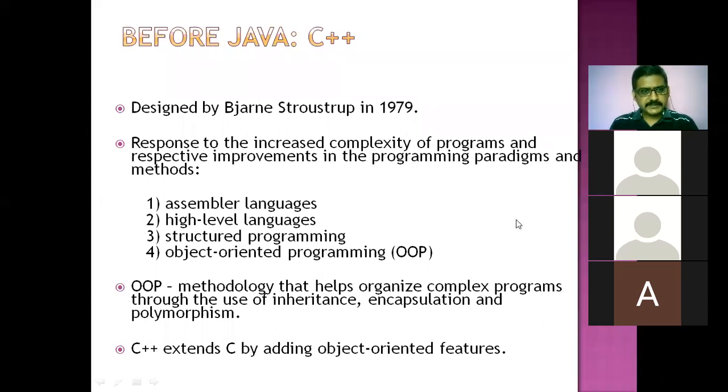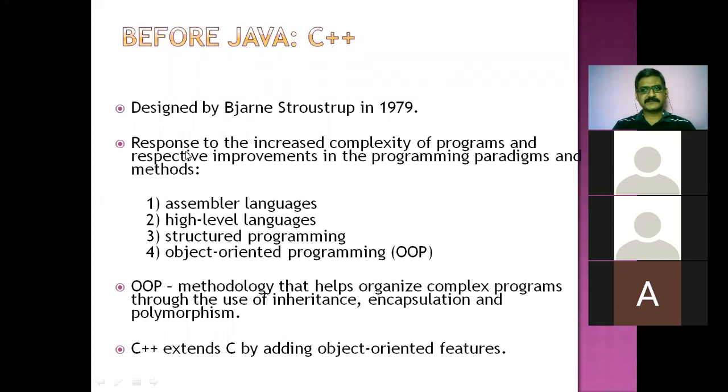Okay, let me continue this because we have a shortage of time. Let me check out these points. That is, as I said, the C programming language has a better construct and is called a structured programming language. While coming to C++, which is the ancestor, we say it is the extended version of the C language.